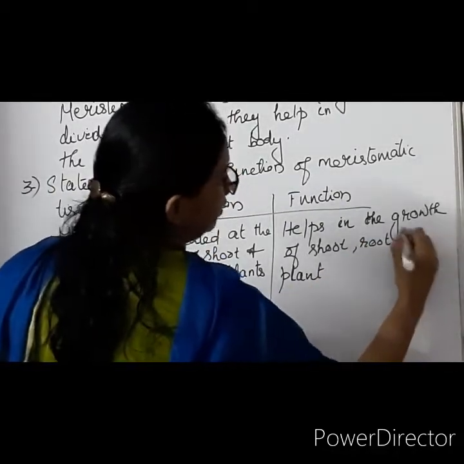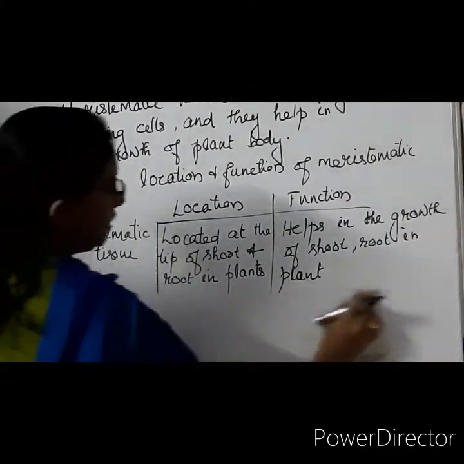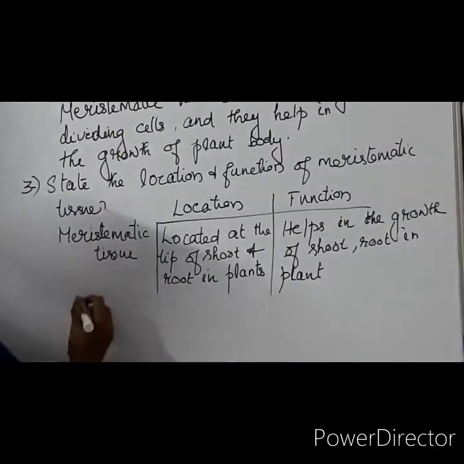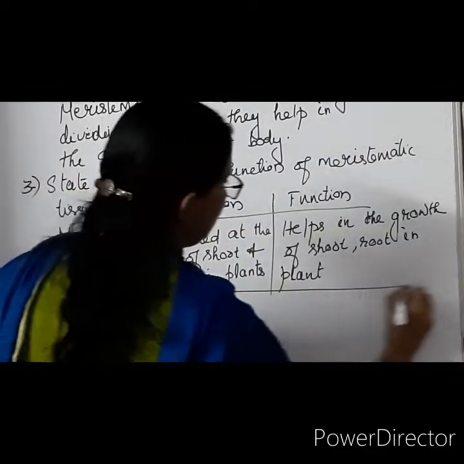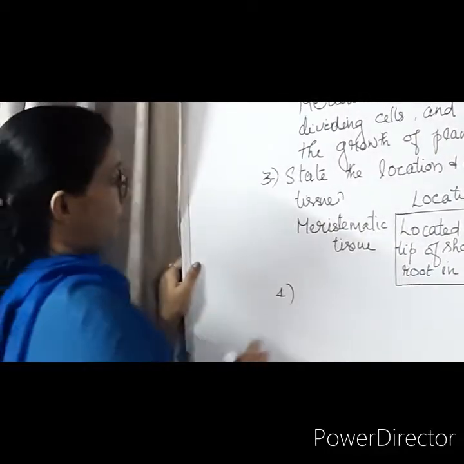That is about the location and function of which one? Meristematic tissue. Now the next question you have to write, the fourth question. What are the characteristic features of meristematic tissue?